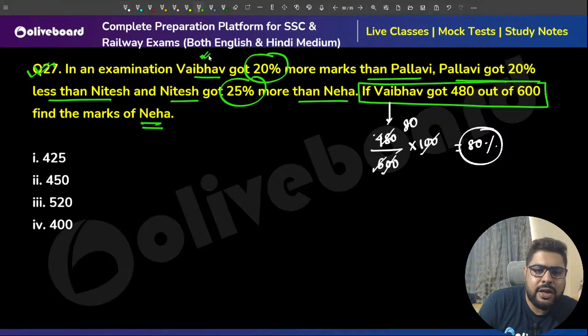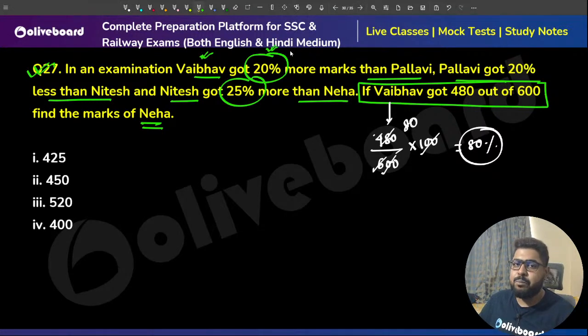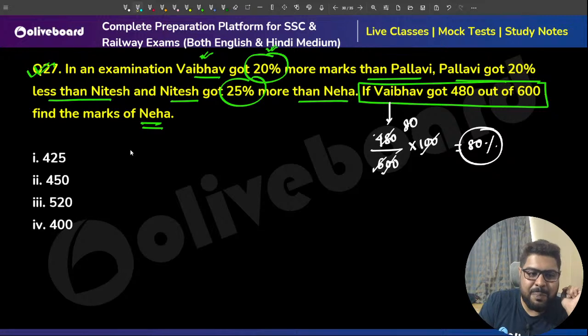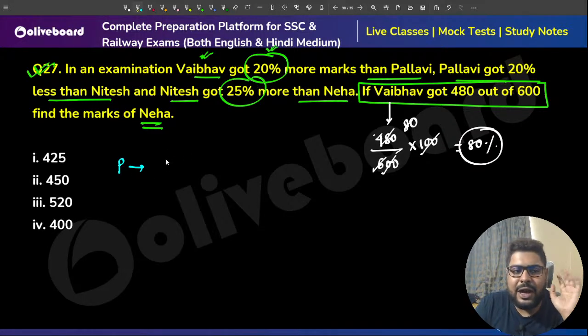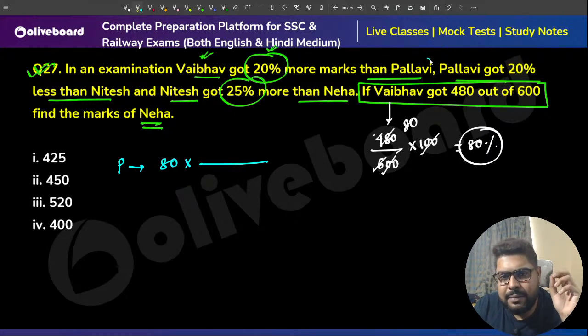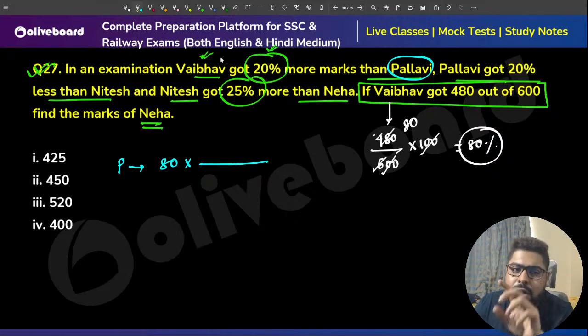Vaibhav has got 20% more than Pallavi. Do not make the mistake. He said that means Pallavi got 60%. That is the biggest mistake we'll make, the stupidest mistake. So please do not do that. Right, sir? So Pallavi ka, can I say? Sir, Pallavi has got how much, sir? Vaibhav has got 20% more than Pallavi.